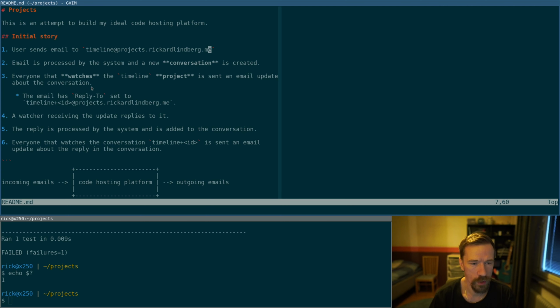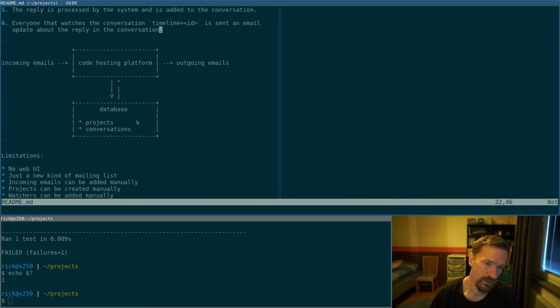And everyone that watches the project is sent an email update about that conversation. And that email has a reply-to header set to the project plus the conversation ID. So a watcher that receives this update can reply to it, and the reply is processed by the system and is added to the conversation. And again, everyone that watches the conversation is sent an email update about the reply.